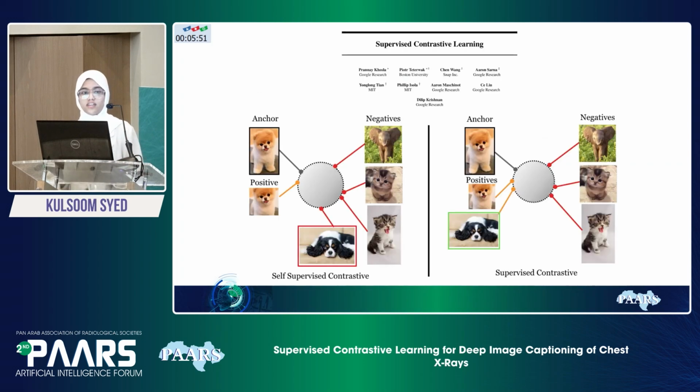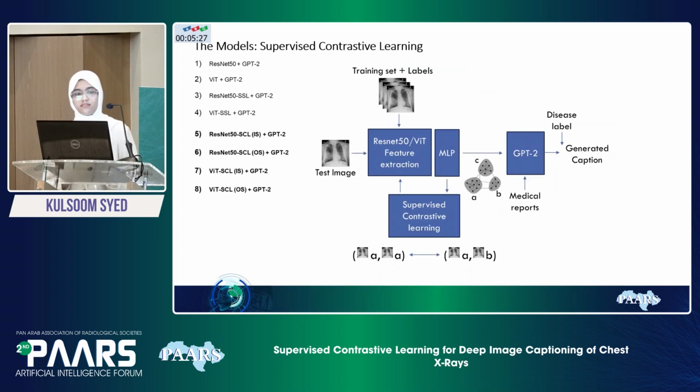However, there is another type of contrastive learning called supervised contrastive learning. This uses the labels of the images as well. So there is an anchor image which has a label, and another image that may have the same label but might look different. These images are pulled together closer in space even though they might look different, and all the other images with a different label are pushed further apart. This is the same analogy I'm using in my models as well.